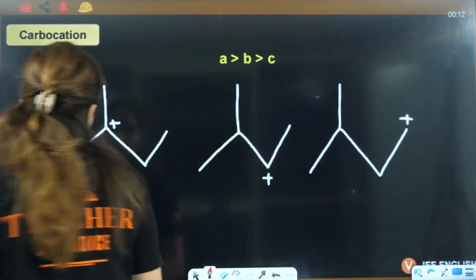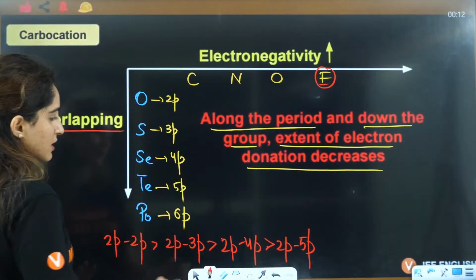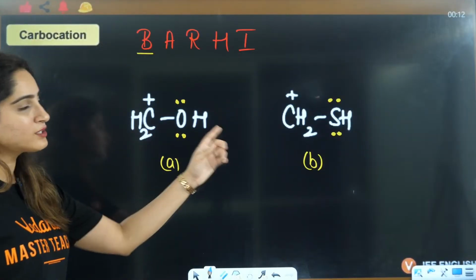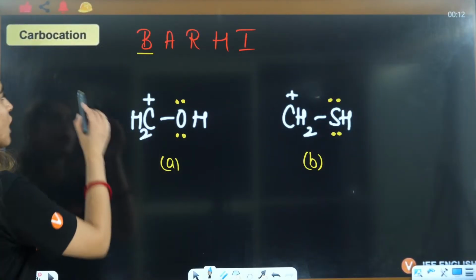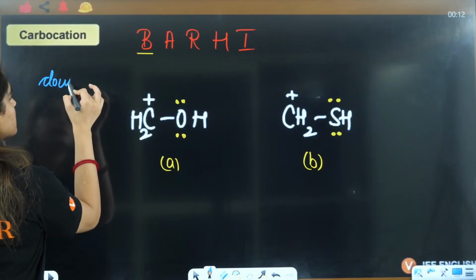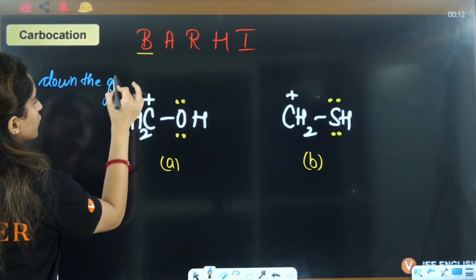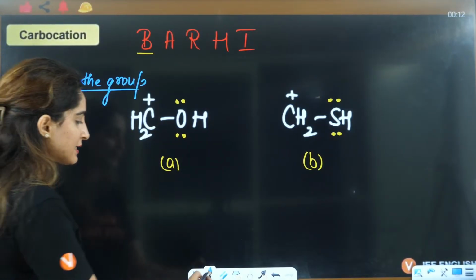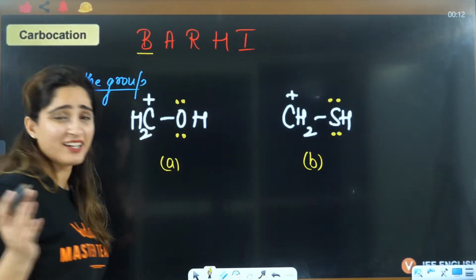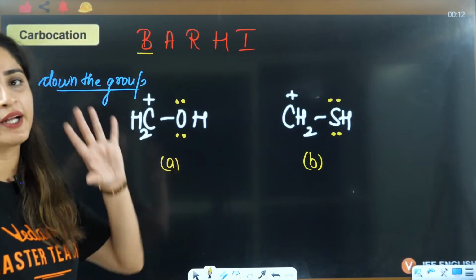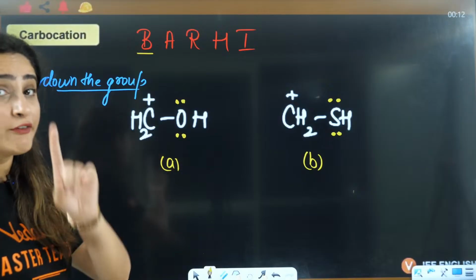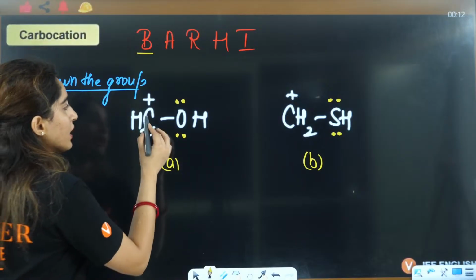So basically what will happen, if you see this here, this is going to be along the period or down the group. This is down the group, isn't it? This is down the group. If you talk about down the group, either you can just directly cram that down the group along the period, electron donation extent always decreases. If you want to understand it this way.